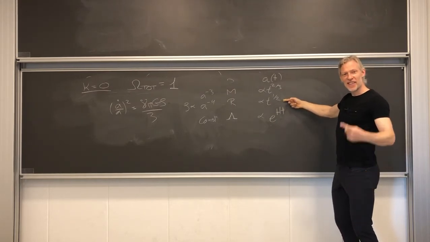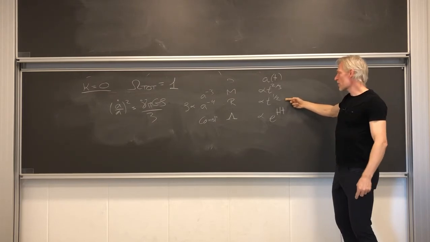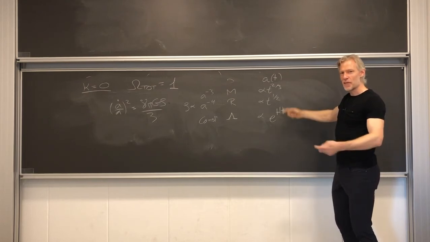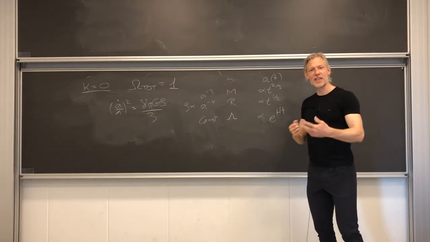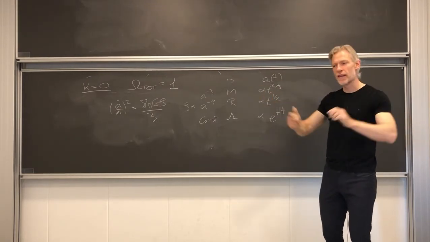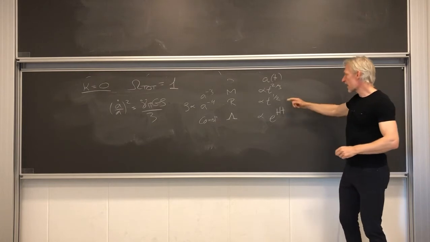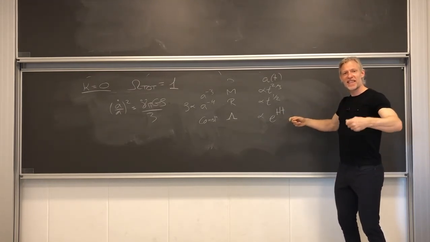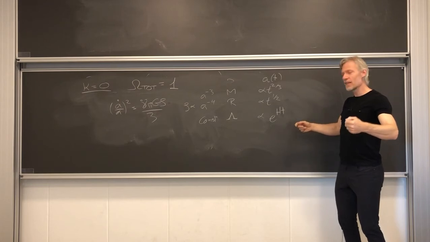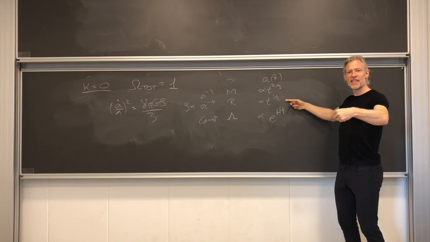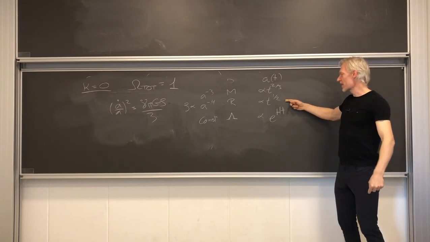Radiation actually, surprisingly perhaps, slows down the evolution even further. But that's because pressure is a source of gravity. It's completely different from what you'd normally think of pressure in classical mechanics, right, where pressure counteracts gravity. Here in the Einstein equation, of course, it's a source of gravity. It acts as a source term for the gravitational field, and that means that gravity becomes stronger for the same amount of energy density in a universe with radiation.